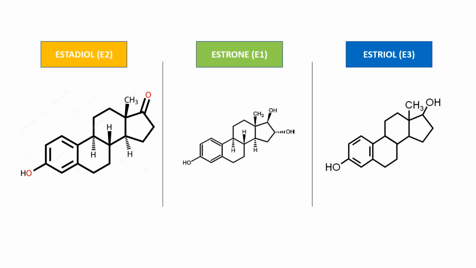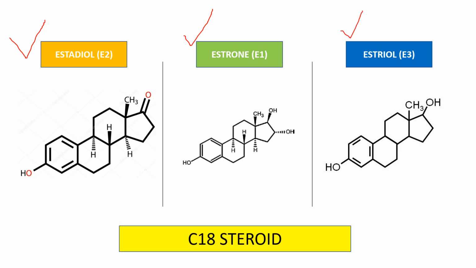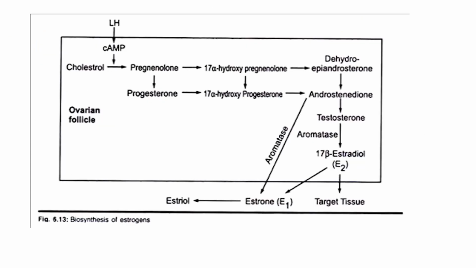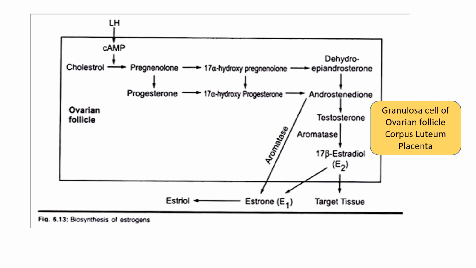The naturally occurring estrogens are 17 beta estradiol, also known as E2. It may be estrone, or E1, or estriol, that is E3. All of them are C18 steroids. They are secreted from the granulosa cells of the ovarian follicle, corpus luteum and the placenta.